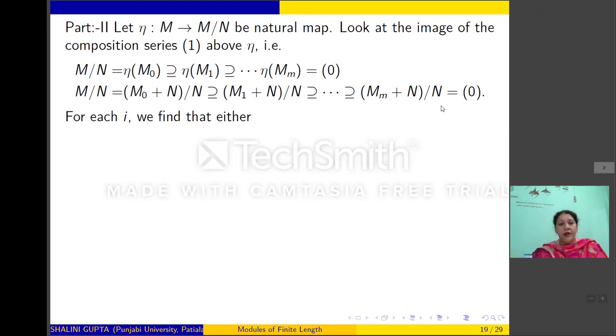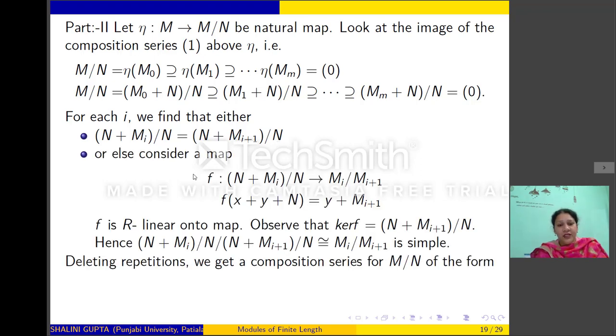Now, again, as in the previous step, for each i, either we have (N + M_i) mod N equal to (N + M_{i+1}) mod N, or if these are not equal, then by considering this map, we can see that (N + M_i) mod N over (N + M_{i+1}) mod N is isomorphic to M_i mod M_{i+1}, which is simple.